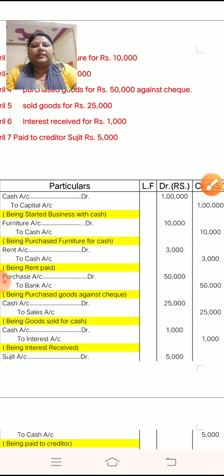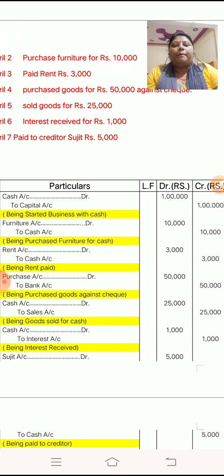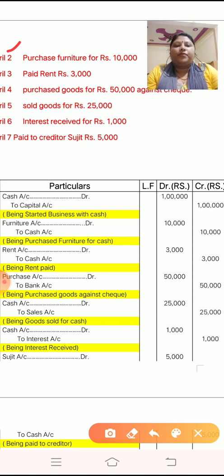Okay, next is purchase furniture. This is for April 2. Purchase furniture for rupees 10,000. Here you have to use the rule of accounting. Purchase furniture. So here what comes in? Furniture. Purchase furniture means furniture comes in. Now purchase furniture for rupees 10,000 means you have purchased in cash. So what goes out? Cash. Okay. So furniture is coming, cash is going.